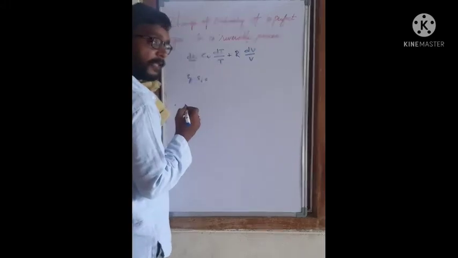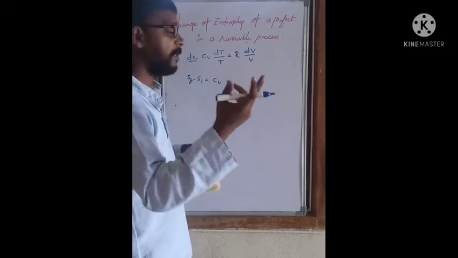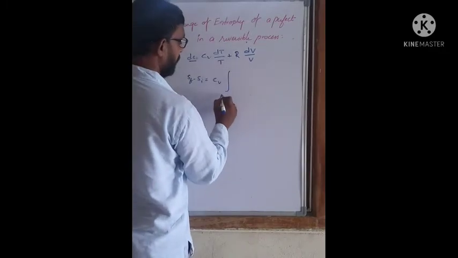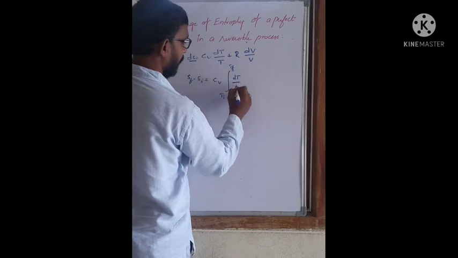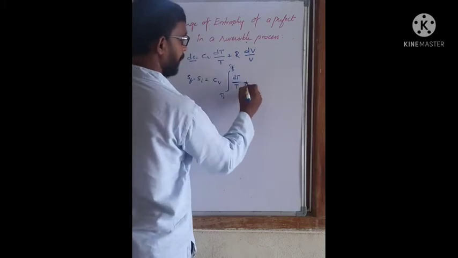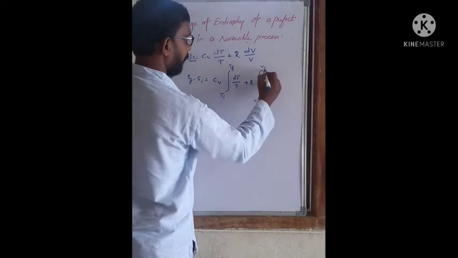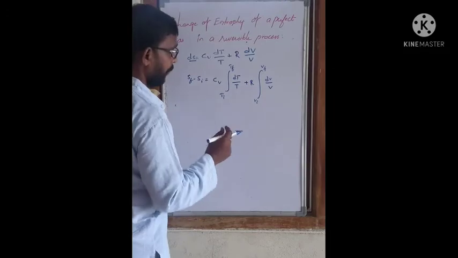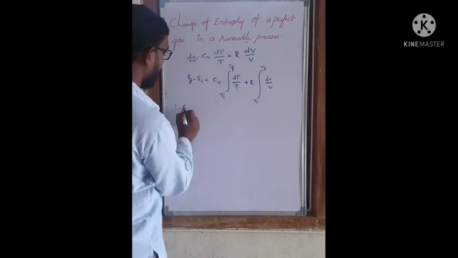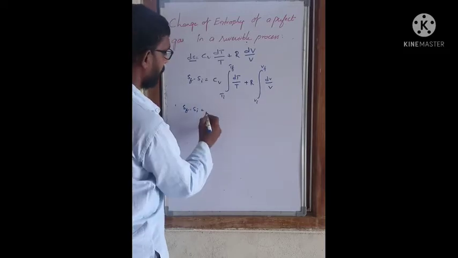That equals Cv times the integral of dT by T, as temperature varies from Ti to Tf, plus R times the integral of dV by V, as volume changes from Vi to Vf.